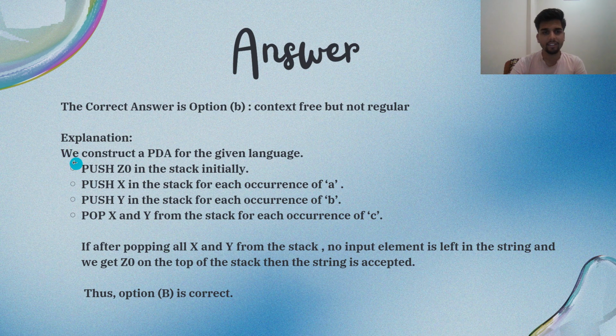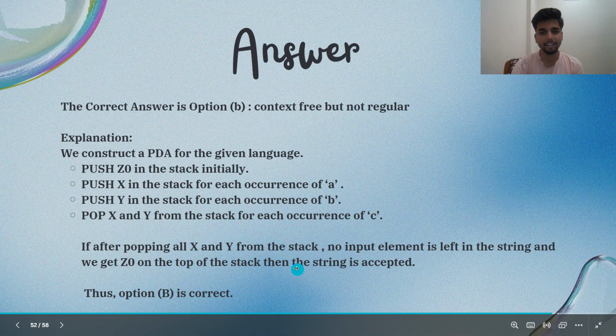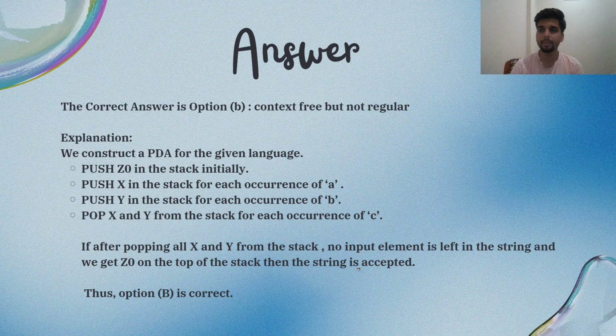We have the explanation: we construct a PDA for the given language. Initially we have an empty stack, and we push Z0 in the stack. Then we push X in the stack for each occurrence of a, push Y in the stack for each occurrence of b, and pop X and Y from the stack for each occurrence of c. At last we have popped X and Y. If after popping all X and Y from the stack, no input is left in the string and we get Z0 on the top of the stack, then the string is accepted. Thus option B is correct.